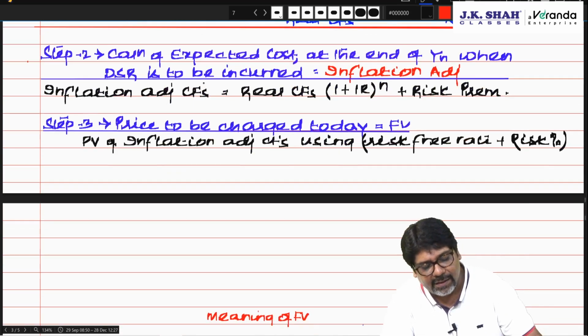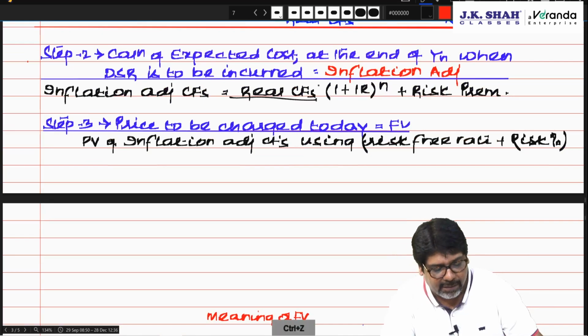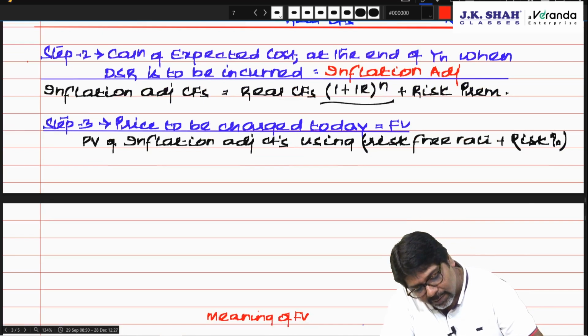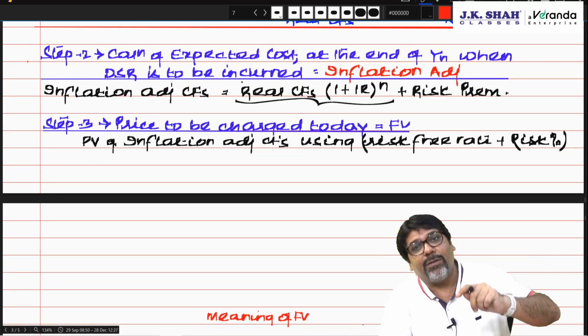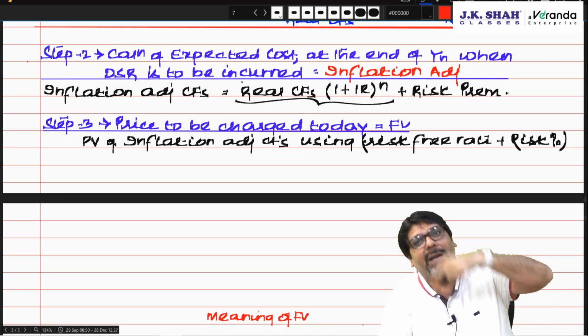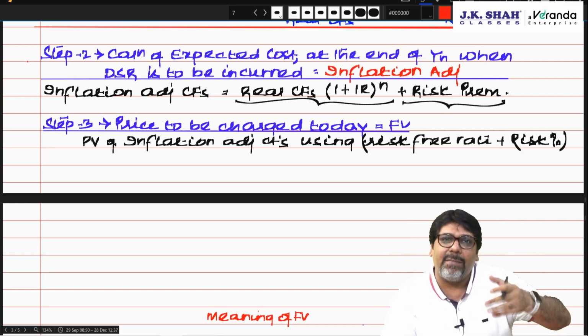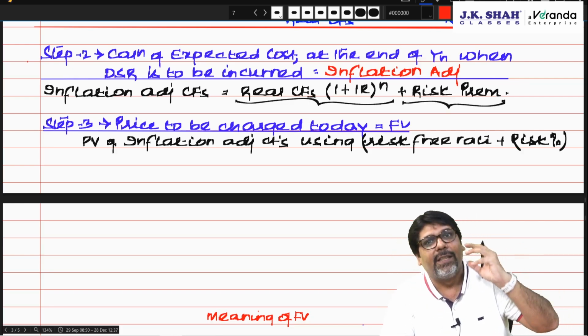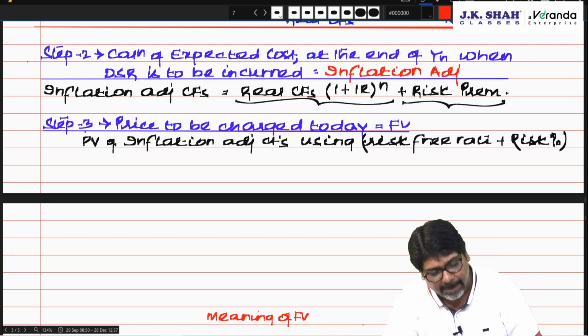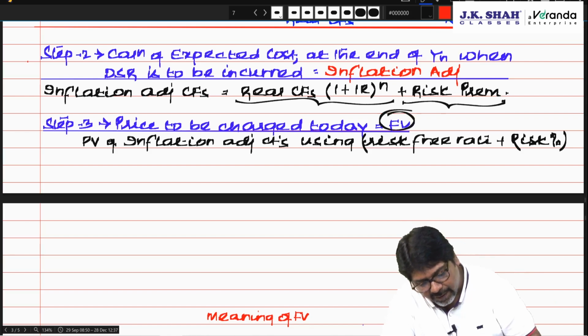Therefore, inflation adjusted cash flows is today's cash flows into 1 plus inflation rate to the power N. That will give you the amount which you are expecting to spend after 10 years, plus risk premium. Risk premium is there in case your estimation is wrong to some extent, so you adjust with risk premium. Step 3, price to be charged today, that is fair value.